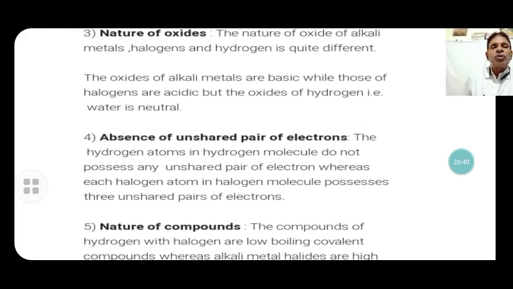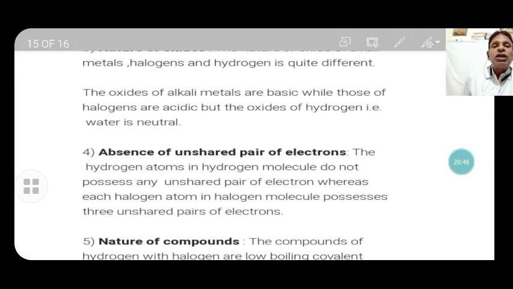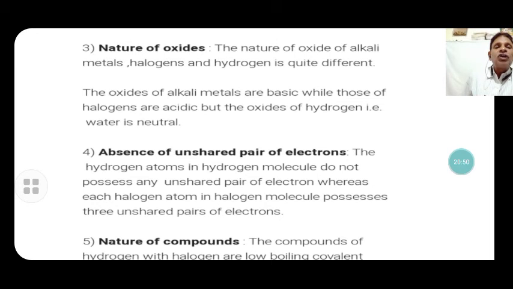Now, nature of oxide. The nature of the oxides of alkali metals, halogens and hydrogen are quite different. Now look here. The oxides of alkali metals are basic in nature, and the oxides of chlorine are acidic in nature, but the oxide of hydrogen is neutral.